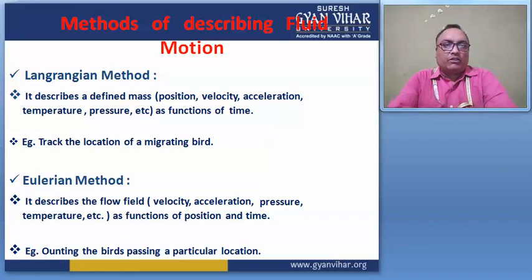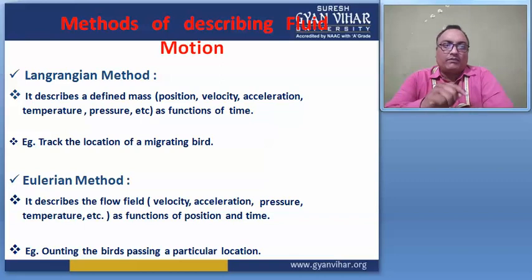Here these are the two methods which describe the fluid flow behavior. In the first method, the fluid particle's position, velocity, acceleration, temperature, pressure, etc. are described as a function of time.